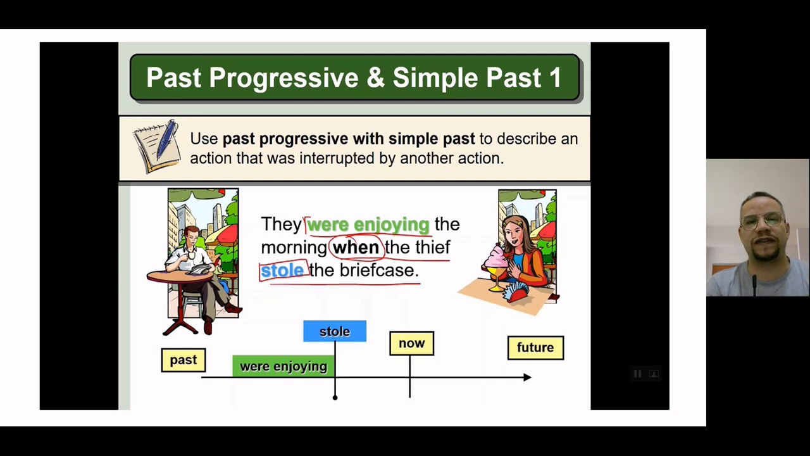Let's go to the main topic of today: what can you do if you have one sentence combined with both past simple and past progressive. Before we start, again, past progressive, past continuous is before past simple, is longer than past simple.